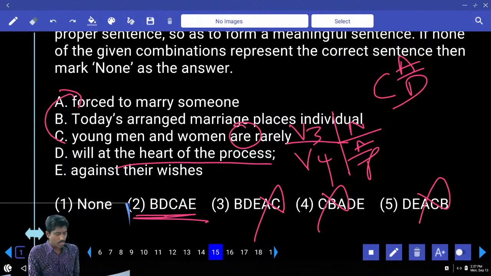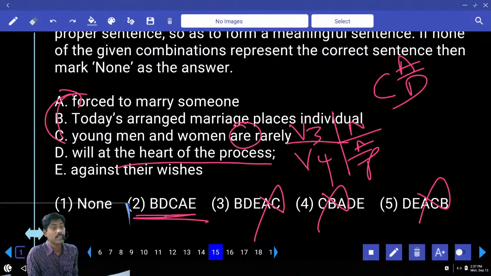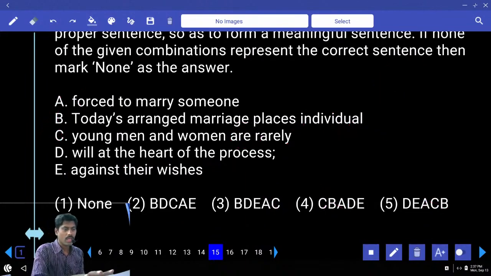Today's arranged marriage, what is it doing? Individual will means whether you like the person or not. In the process they are bringing will, whether you like it or not. Then what? Young men and women are rarely forced to marry someone against their wishes. Is it true? How many of you are married? Have you got this understanding?